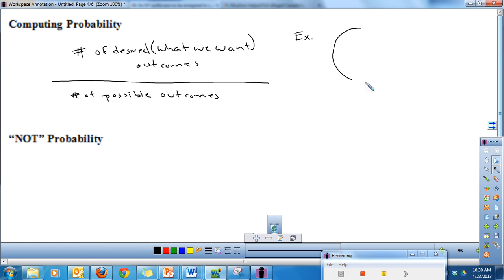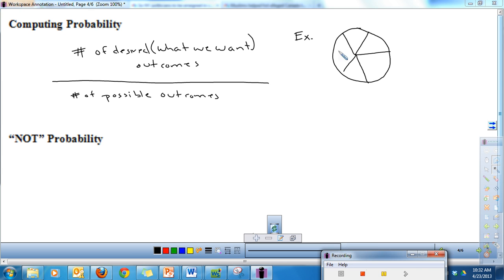Let's say, and write this example down, that we have a spinner. And on this spinner, we have 5 sections. So 1, 2, 3, 4, and 5. They're labeled 1 through 5. Let's say that I asked you, what is the probability of getting a 5? What's the probability of spinning a 5?